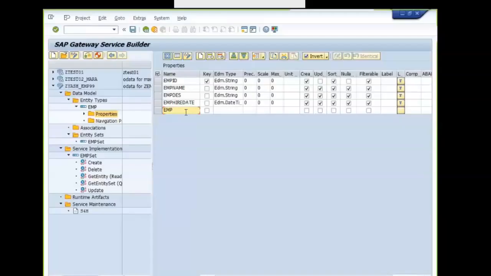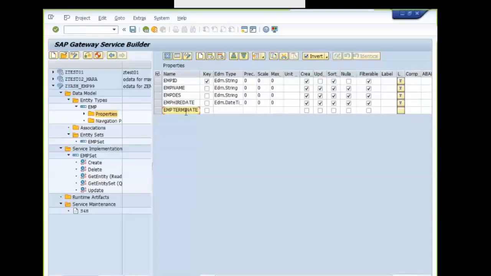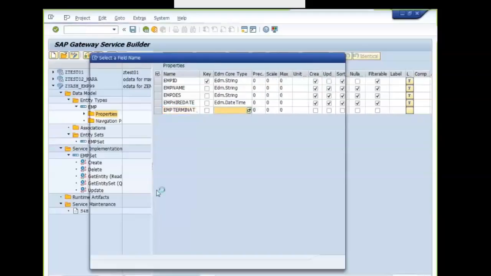Next, EMP terminated, EDM.Date, EDM.Date, which converts to the ABAP classes.